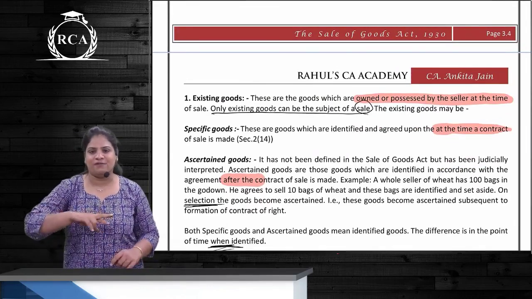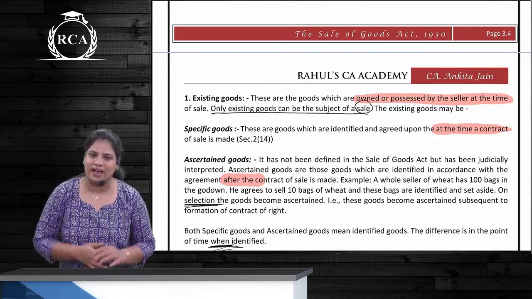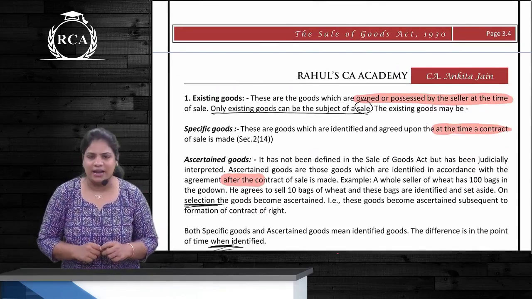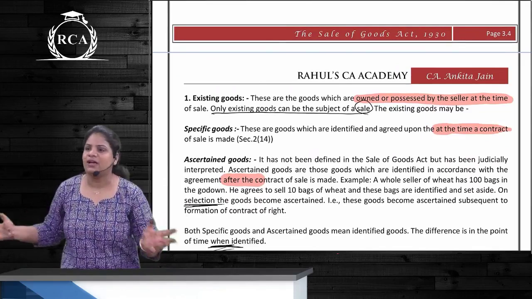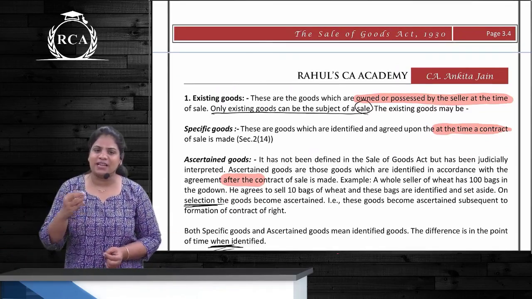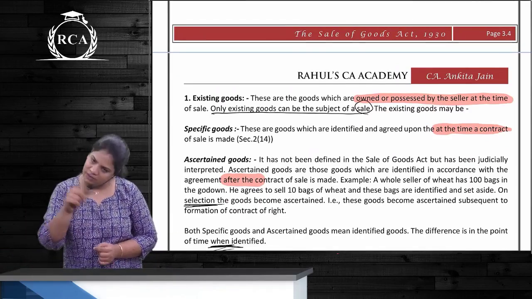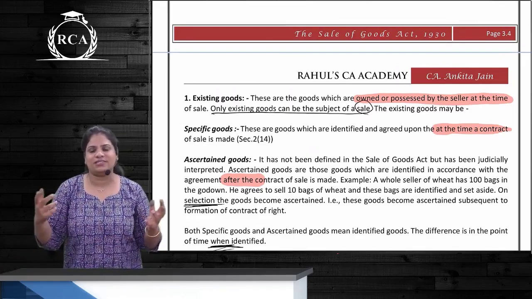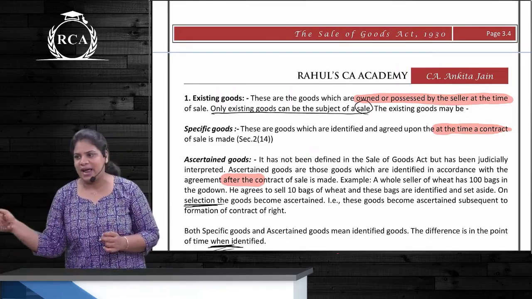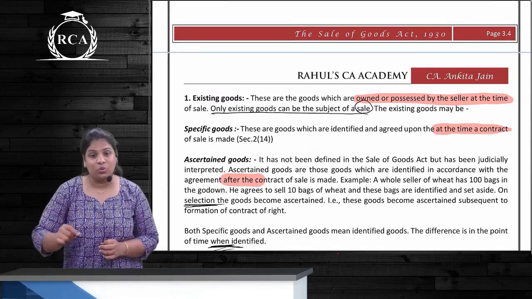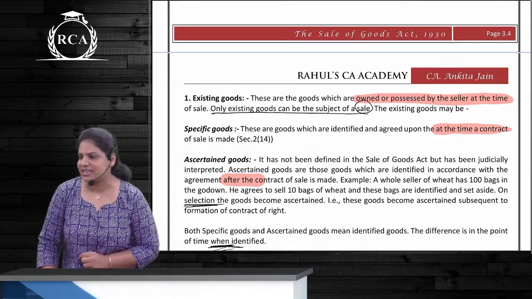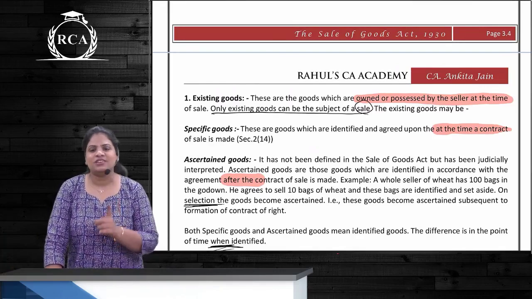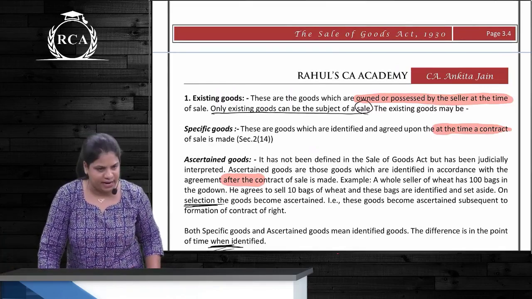Ascertained goods are identified after the contract of sale. Unascertained goods are not identified. They form a part of a lot. Even though it seems like a sale of unascertained goods, it will be an agreement to sell. Because how can you have a sale of unascertained goods? Only by appropriation, by doing something. A condition must be satisfied for the sale to happen. That condition is called appropriation, right?